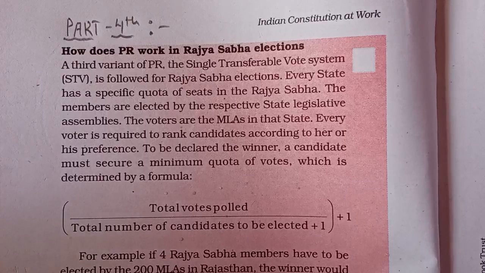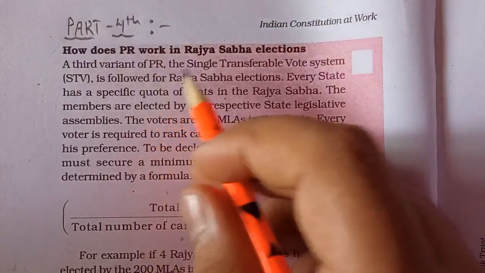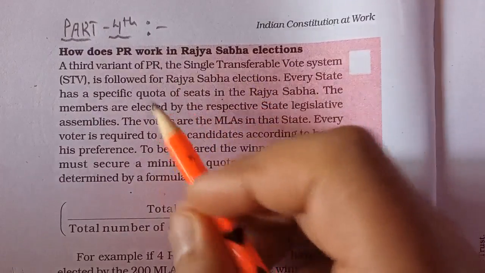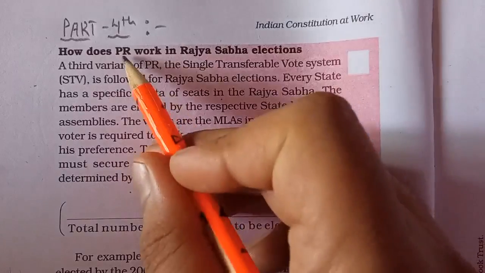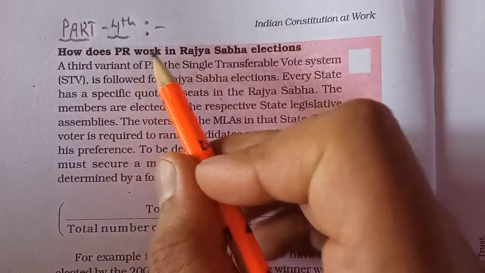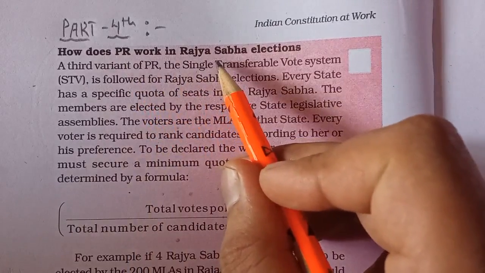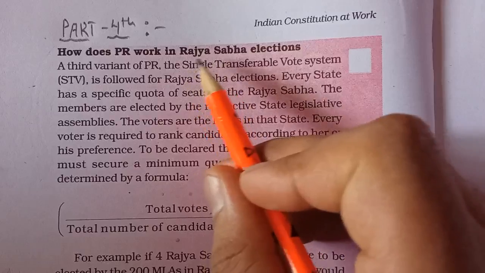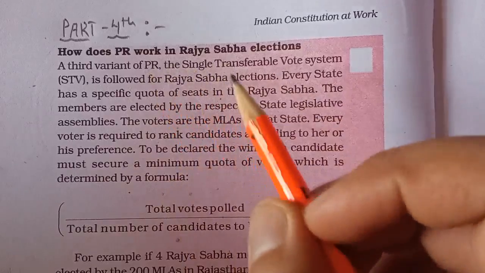because in most of the state governments we have a legislature with a single house, but there are a few states, 6 or 7 states, where we have Vidhan Parishads. So for the President, Vice President, Rajya Sabha and Vidhan Parishads, we use this third, complex or new version of the PR system in India. In this lecture, we will study how PR works in Rajya Sabha. When we say that we are using proportional representation in India also, how does it work, or how do we elect members of Rajya Sabha using the system of PR?